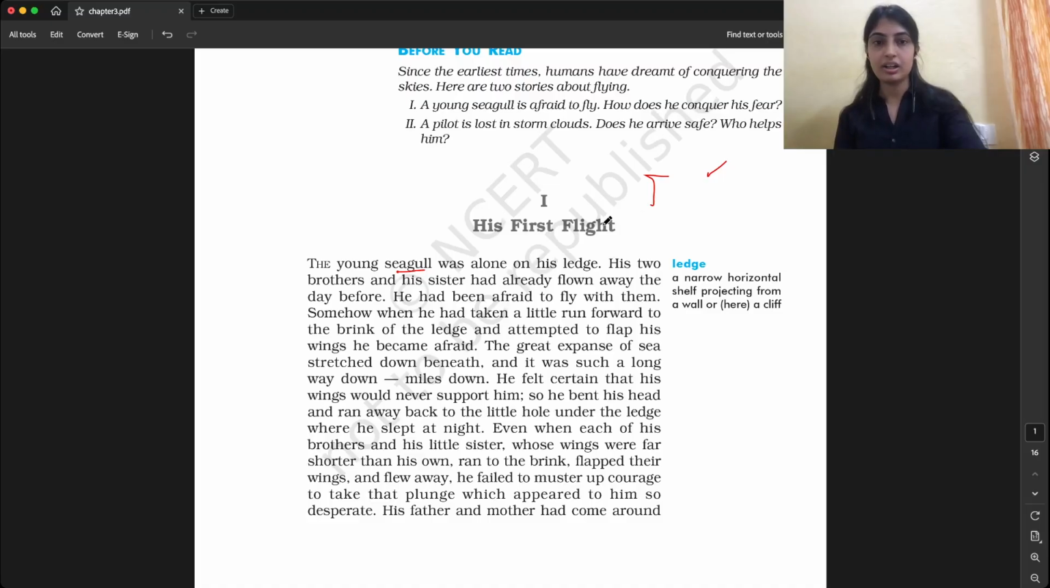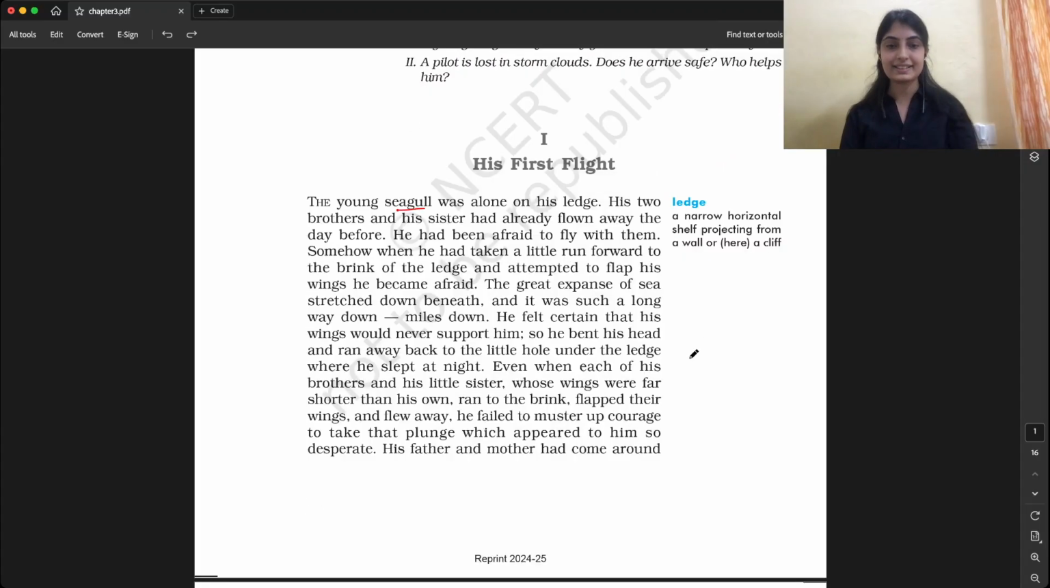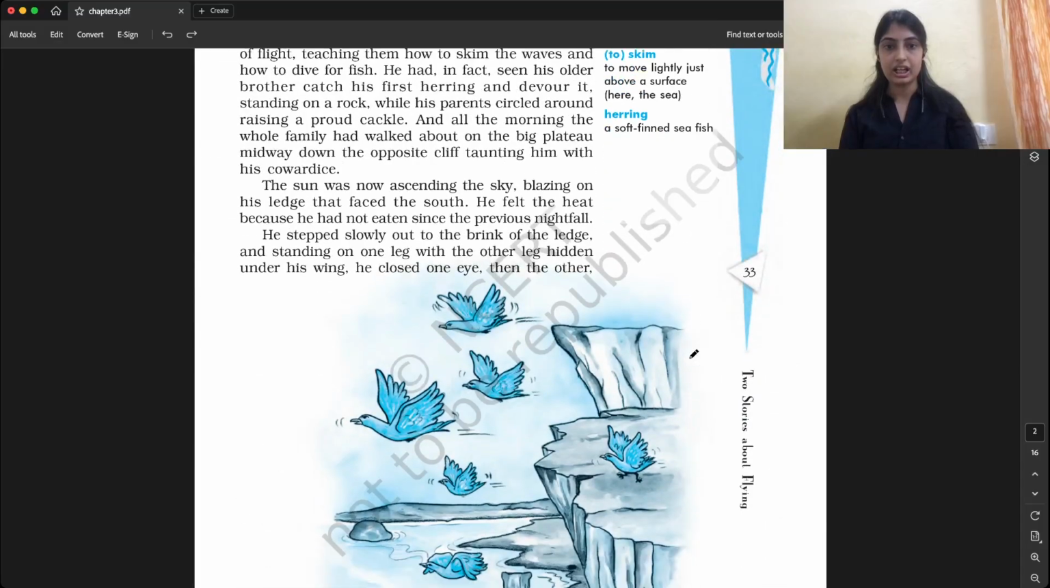I'll show you, just a minute. Here, this is a cliff, a ledge. It is a little bit straight, right? The rock is not slanting, but something a little bit straight like this. This is called a cliff or a ledge. So what happens in our chapter?